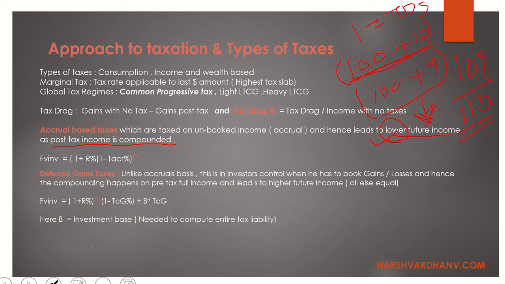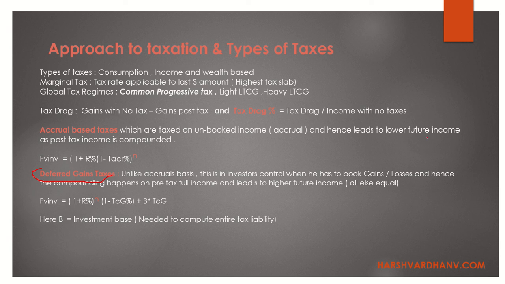If your parents or any elder one who's pro FD, you can take an Excel sheet and make them understand that in the longer term, in 5, 7, 10 years, the compounding effect is too much. So this is all accrual based taxes. It is basically taxes on the income that has not been received. Deferred tax gains is very simple.